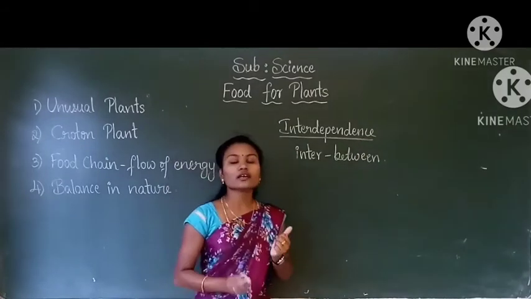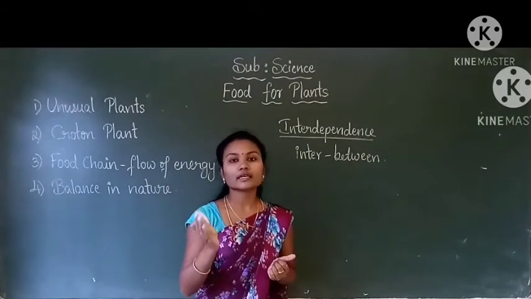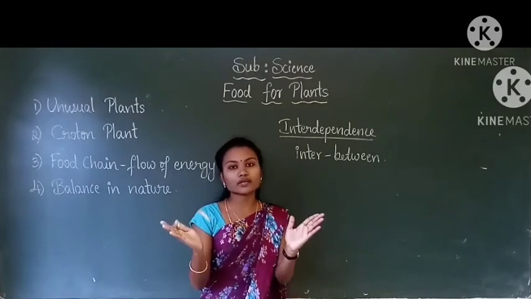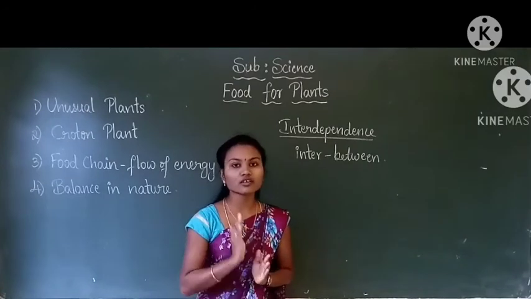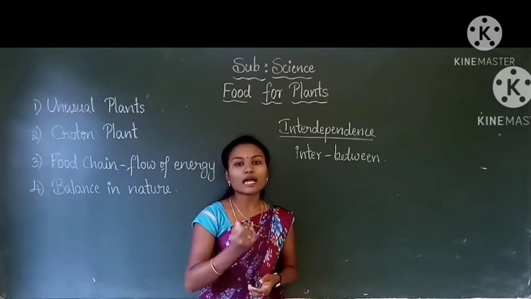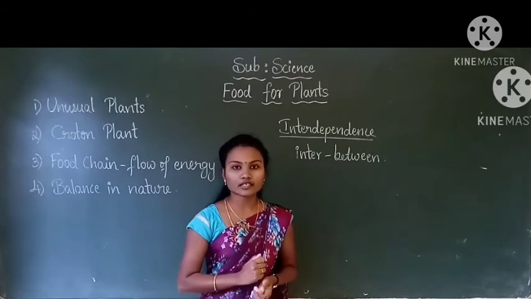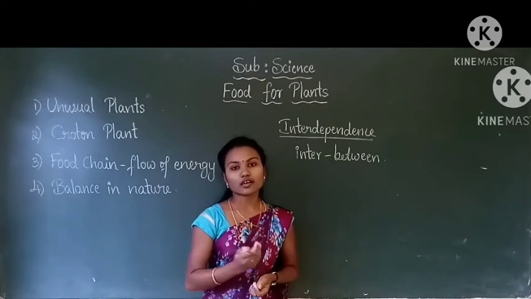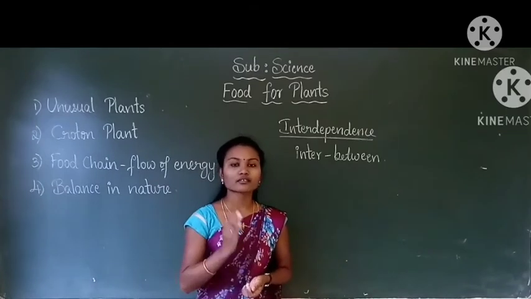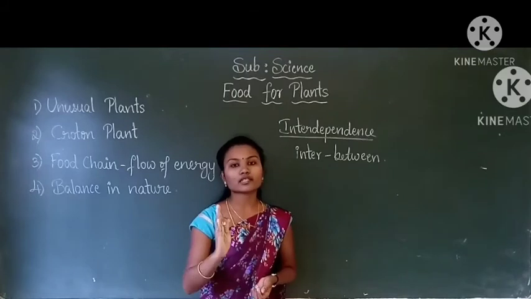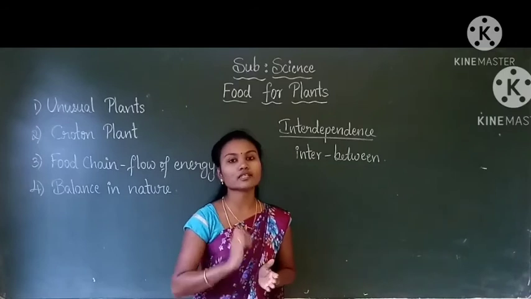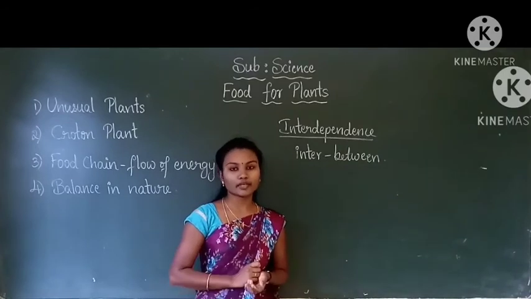So we know that plants and animals depend on each other for living. Plants get carbon dioxide from animals and animals get food and oxygen from plants. Therefore, plants and animals are interdependent.